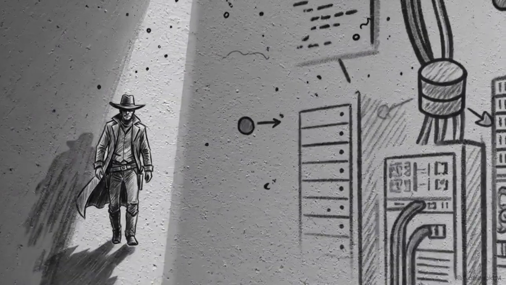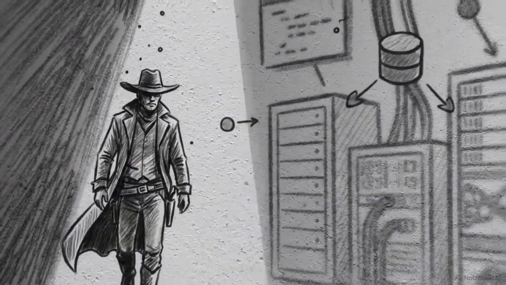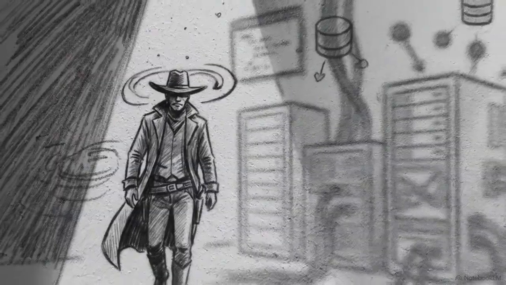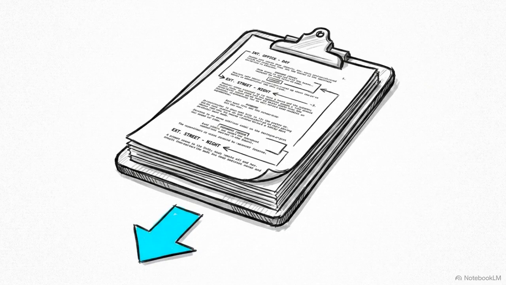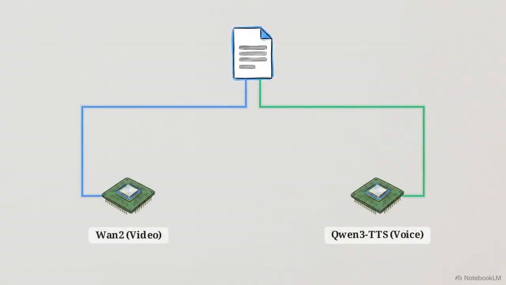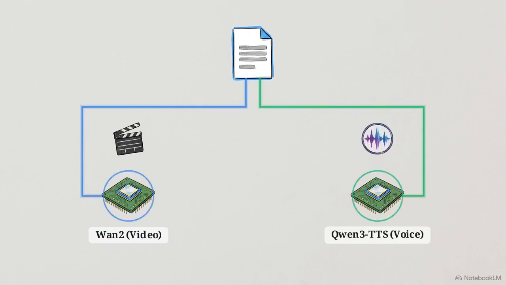Look closely at this cinematic shot. This is the final, perfectly synchronized output of the Volts and Ventures AI production engine. To get here, the system takes a raw text script and passes it through two distinct generation models. Qwen2 constructs the video, and Qwen3 TTS synthesizes the voice.